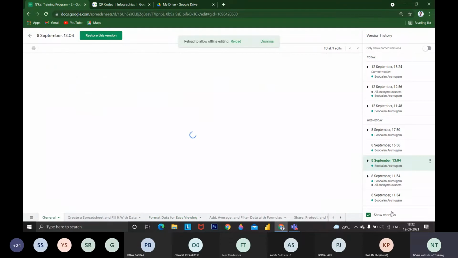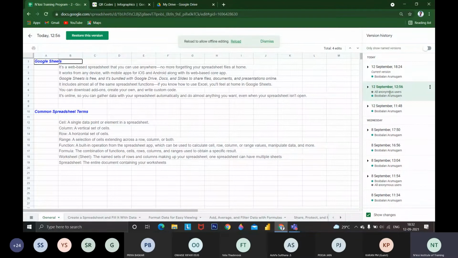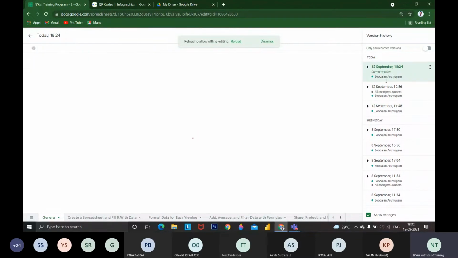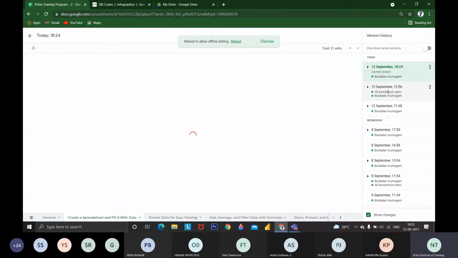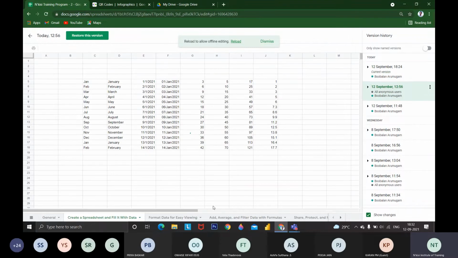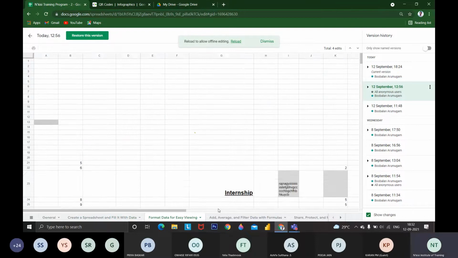We can see whatever changes were made over time. If any person is logging in, we can see what changes he is making. Similarly, we can see the changes specific to the Excel itself. It is the entire sheet, and we can see whatever changes were made to the entire sheet. Like in 1256, I made changes to the sheet.